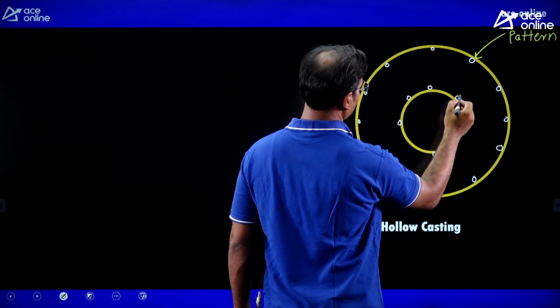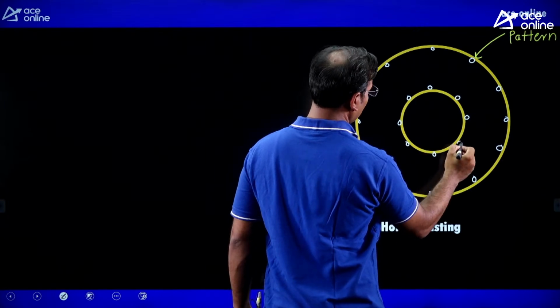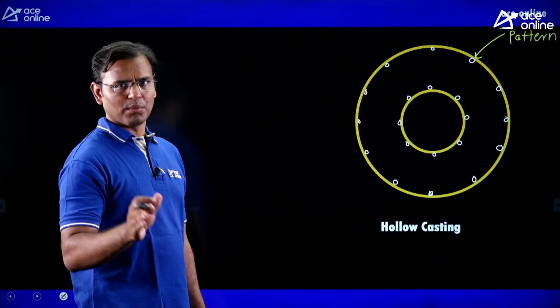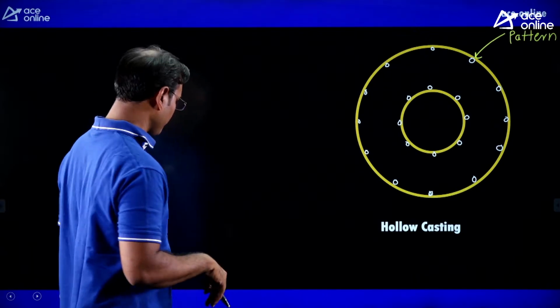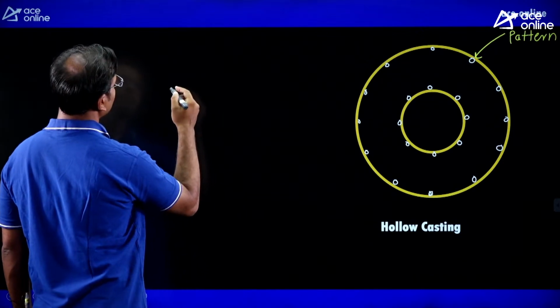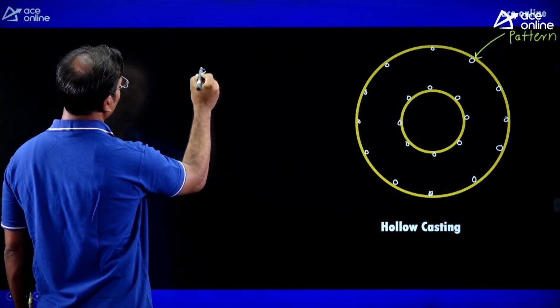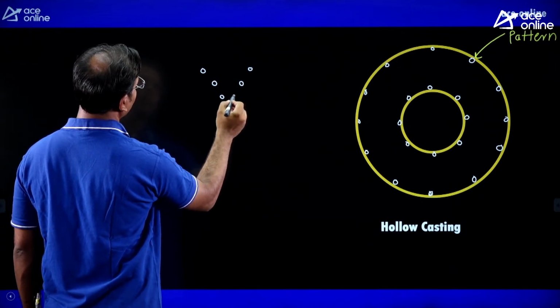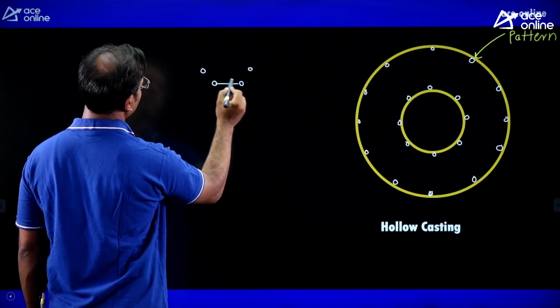Yes, you can see I am showing here the number of molecules. Guys, when the shrinkage is going to happen, the distance between the molecules is going to reduce. Just take the example here. The distance between two gas molecules is very long. The distance between liquid molecules is less, and the distance between two solid molecules is again less.